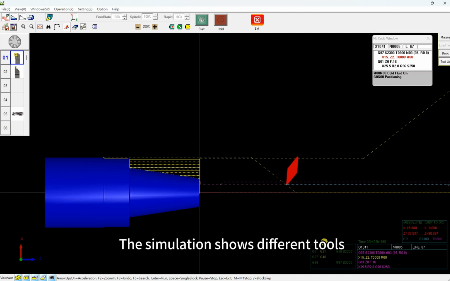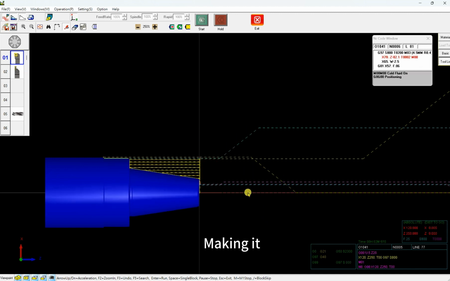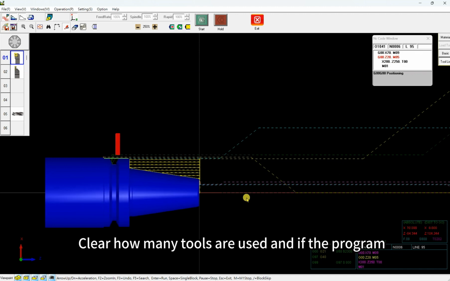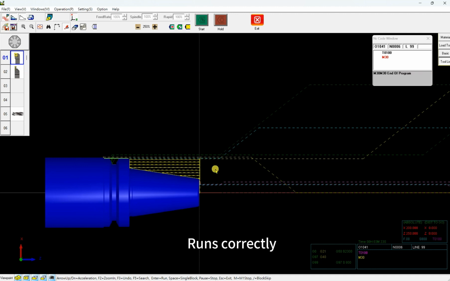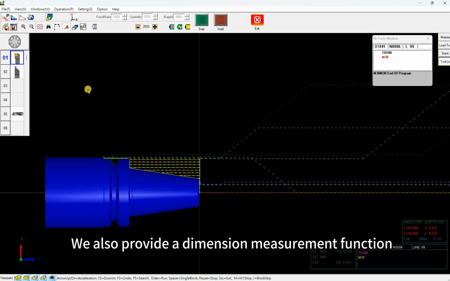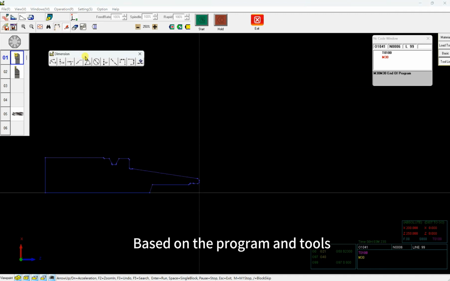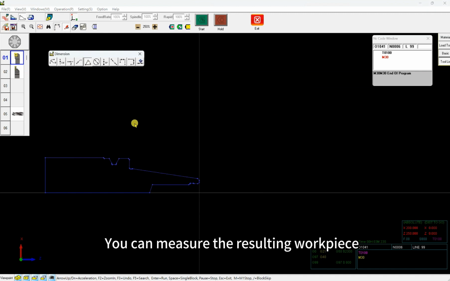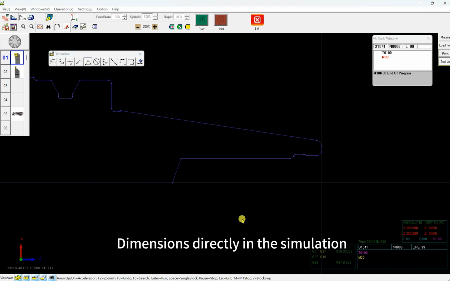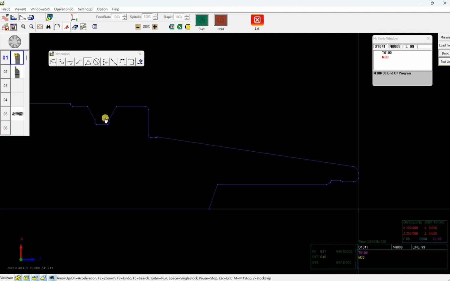The simulation shows different tools in different colors, making it clear how many tools are used and if the program runs correctly. We also provide a dimension measurement function. Based on the program and tools, you can measure the resulting workpiece dimensions directly in the simulation.